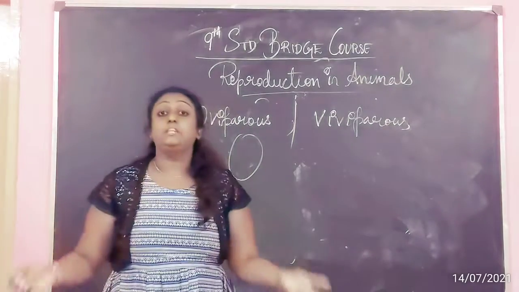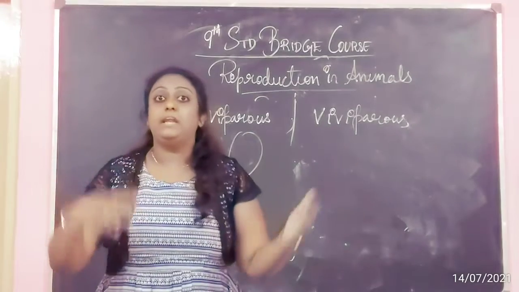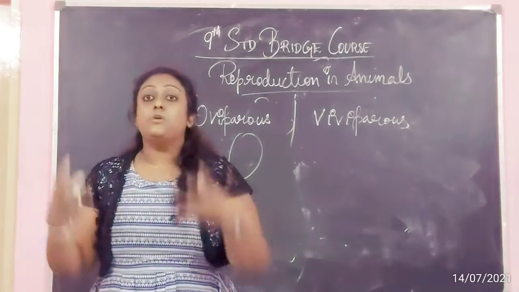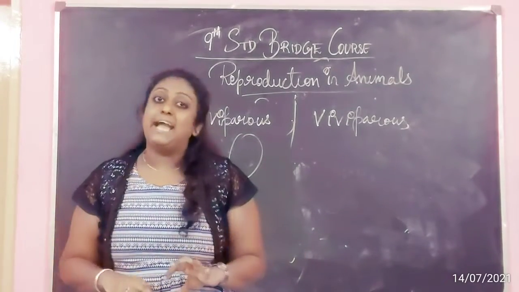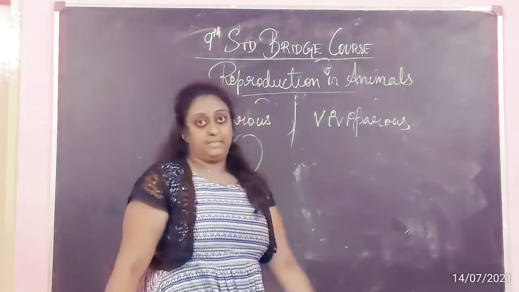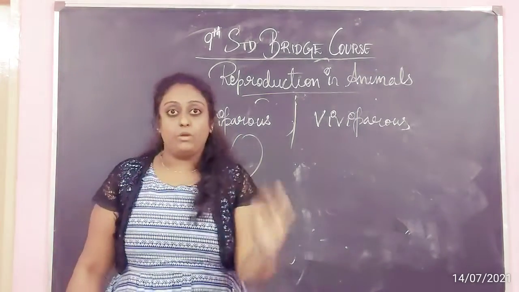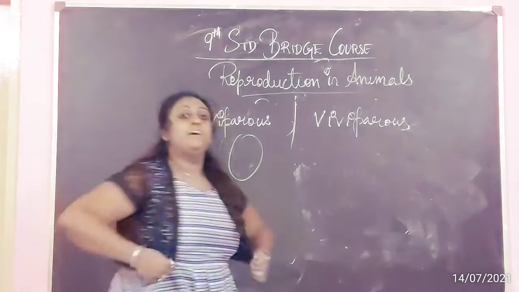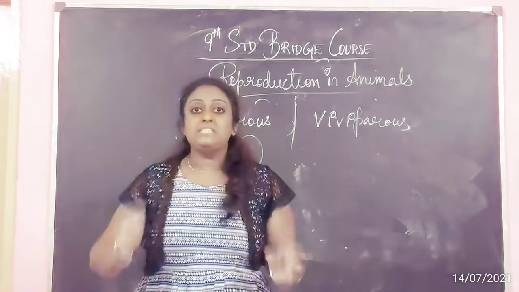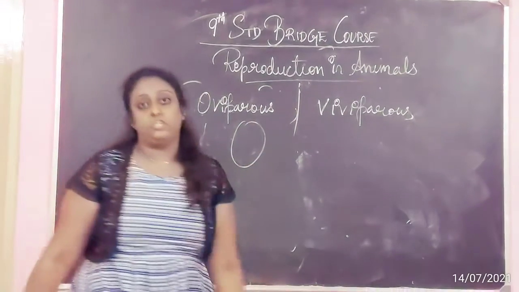Viviparous means inside, that is humans. Everything happens in the mother's womb and later on we are born. So where is the development taking place? Inside the body. That is viviparous. Egg outside, without egg outside. Do you understand the difference between oviparous and viviparous? These are the important terms you are supposed to learn under reproduction in animals.